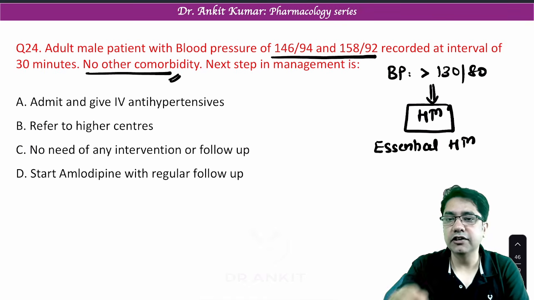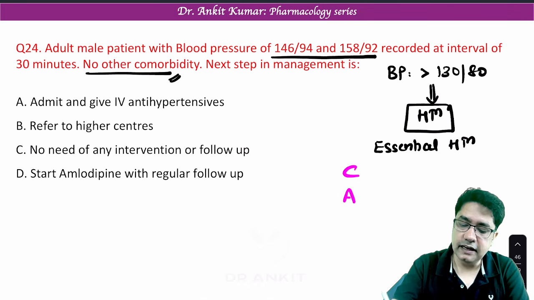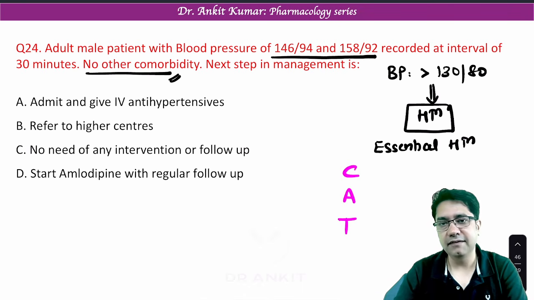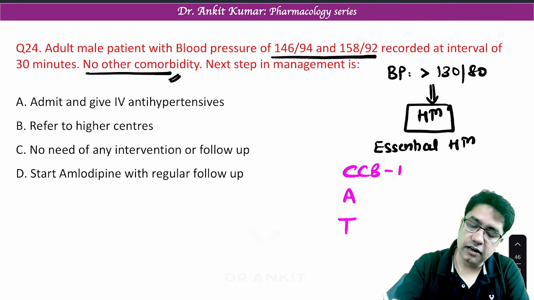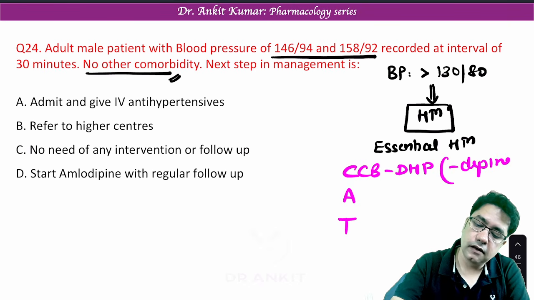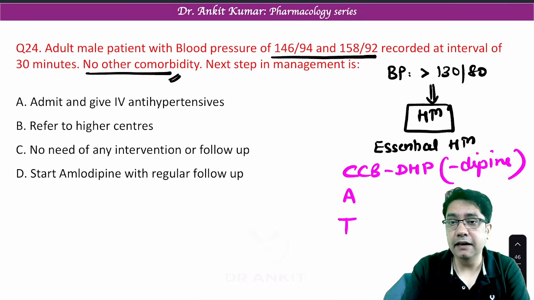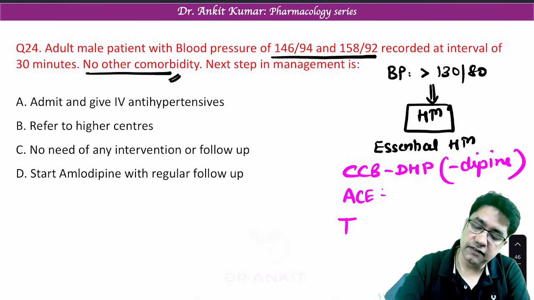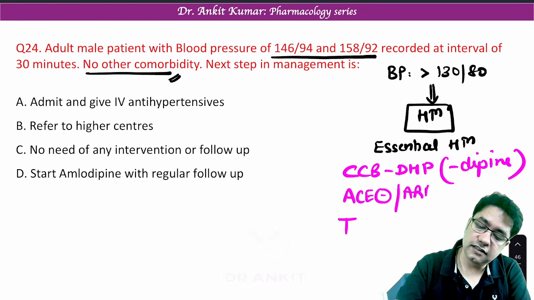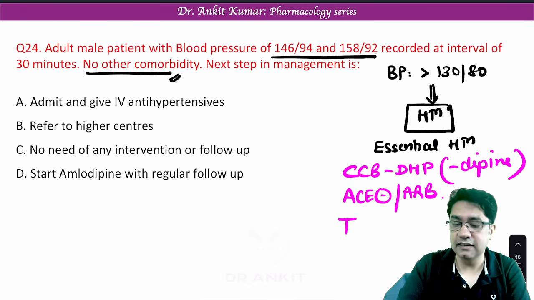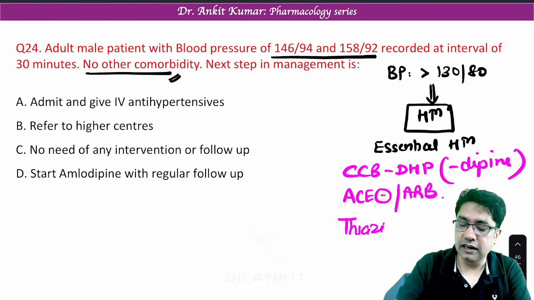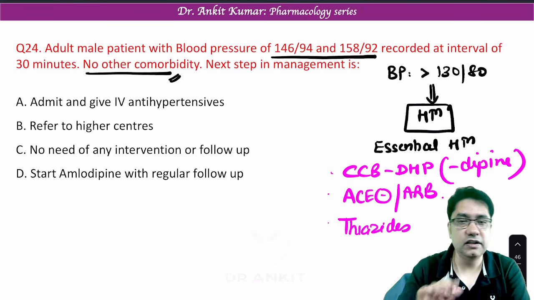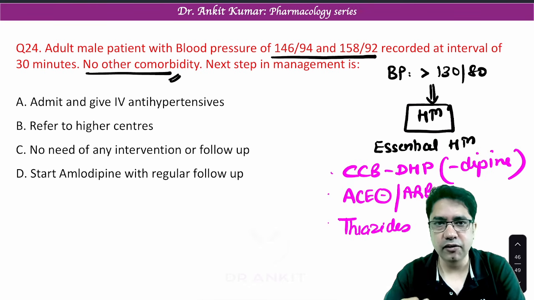And there are 3 first-line drugs which are approved for essential hypertension, they are CAT. One is calcium channel blocker, DHP type. These drugs end with the word dipine, like amlodipine, clinidipine, nifedipine. We can give ACE inhibitor, which ends with the word pril, or angiotensin receptor blocker, which ends with the word sartan, or we can give thiazides. So these are the 3 drugs we can start. Now let's see all options.